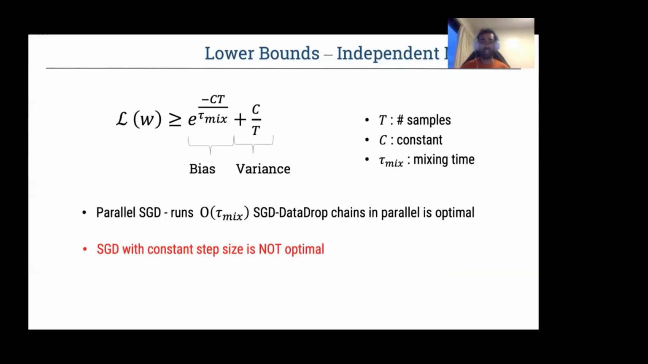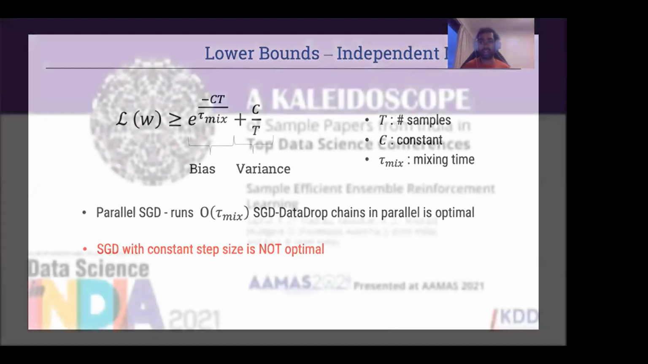The optimal algorithm in this case is parallel SGD, which runs O of tau mix SGD data drop chains in parallel, and then averages them out so that we are not wasting any samples in our algorithm. We again show that SGD with constant step size is not optimal in this setting.